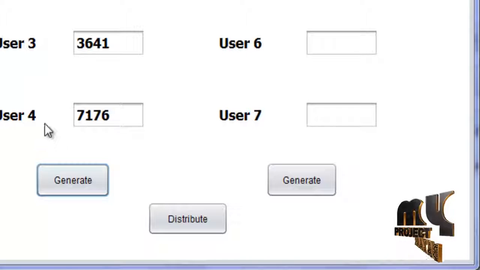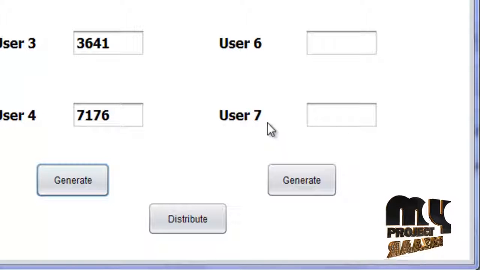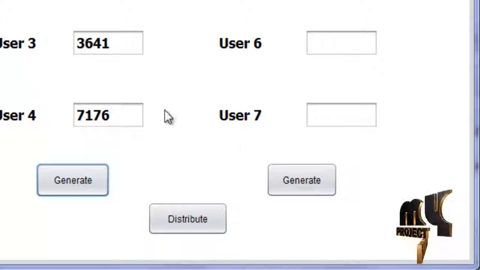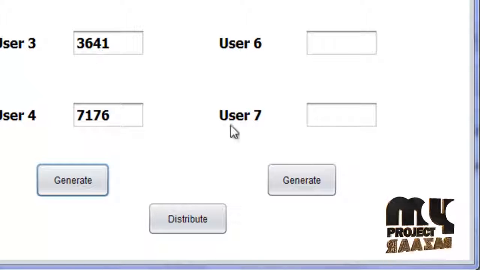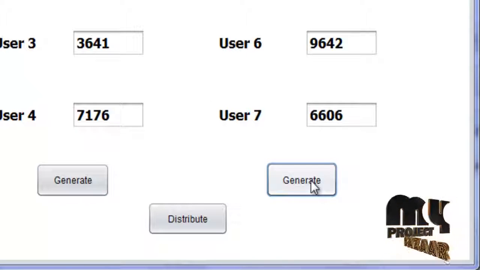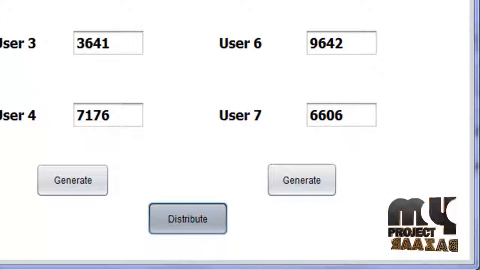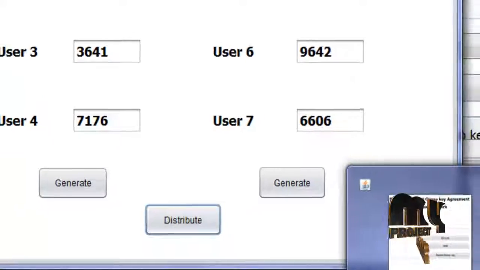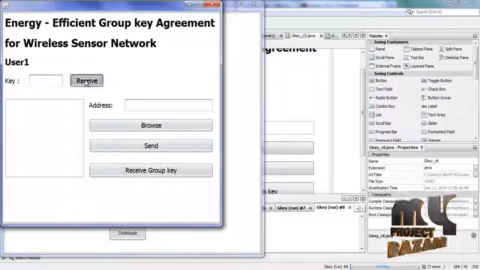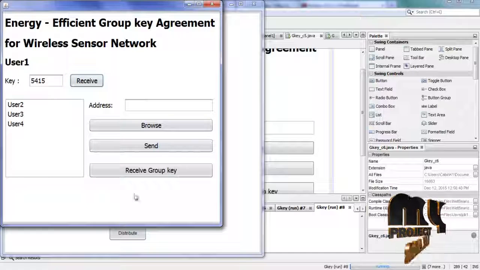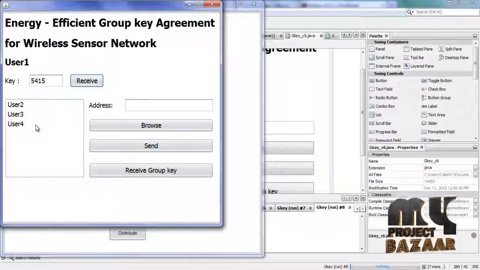So this is one network and this is one network. In these two networks, user 4 is common to both networks. So generating those keys and distributing them to the users. After distributing the key, receive those keys. Here user 1 in this network has 2, 3, 4.